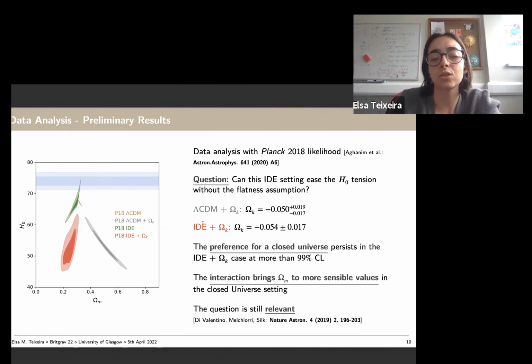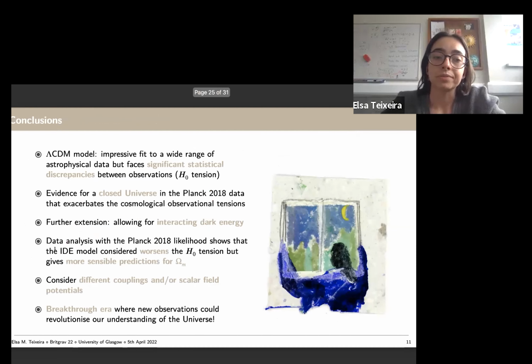And in particular, we also find that interaction has the effect of bringing omega matter to smaller values. So you see here that omega matter is really high in lambda CDM when you consider curvature, and this would probably be a problem for comparing with large-scale structure distribution data, but for our case, it's smaller.